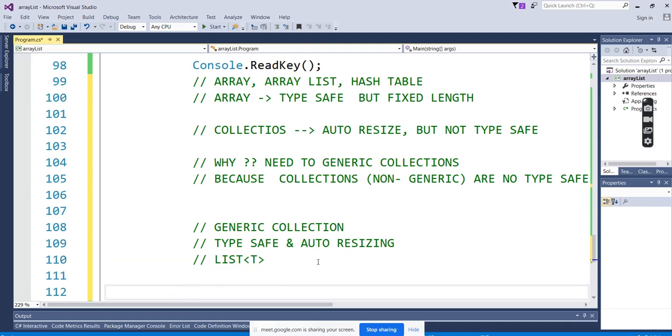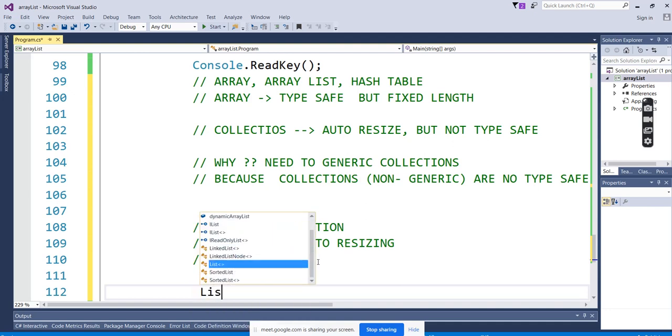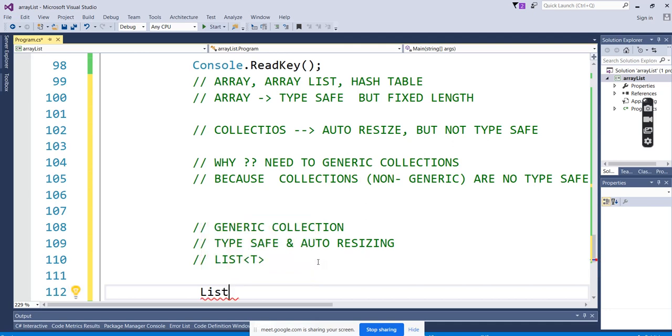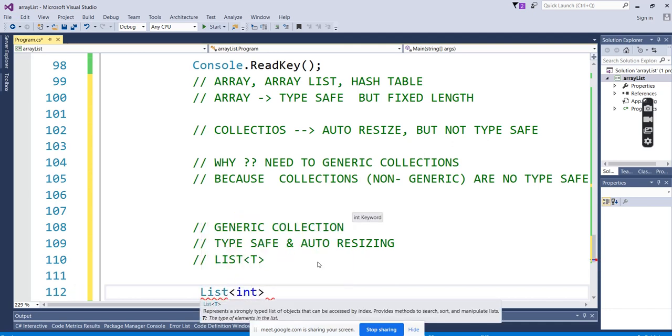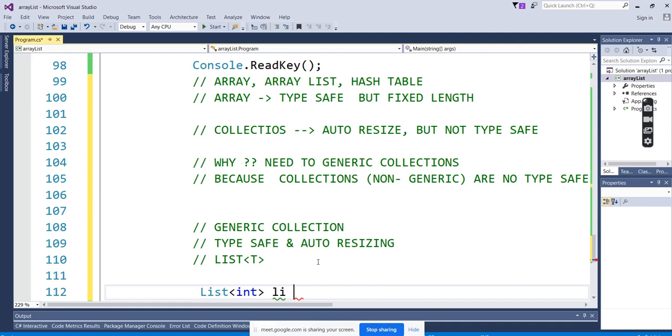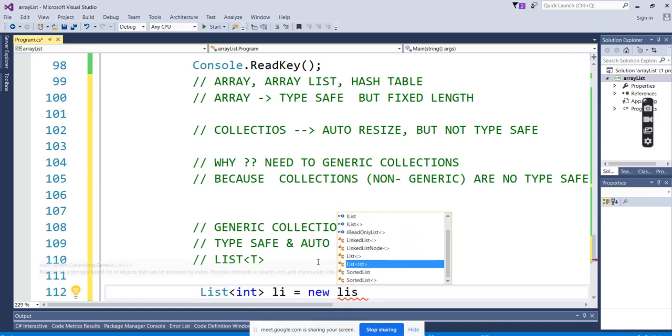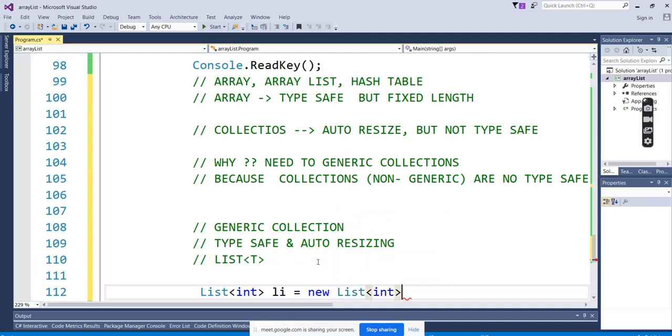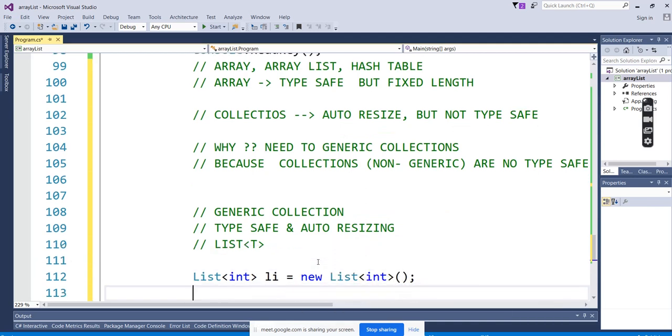For example, I'm creating a list of integer. So here I can add integer values. It's the same as an array, right?